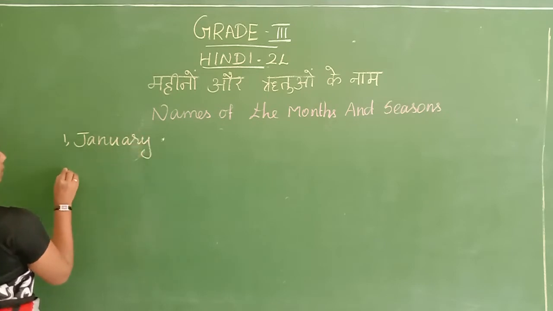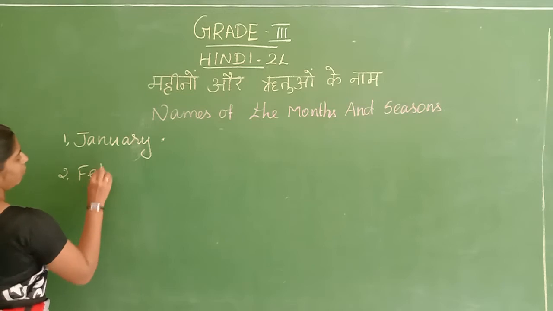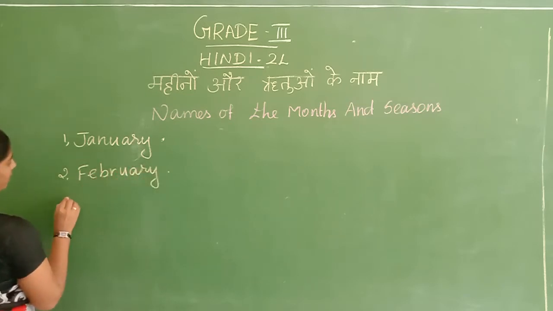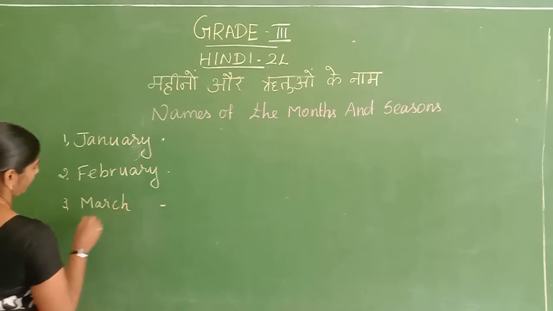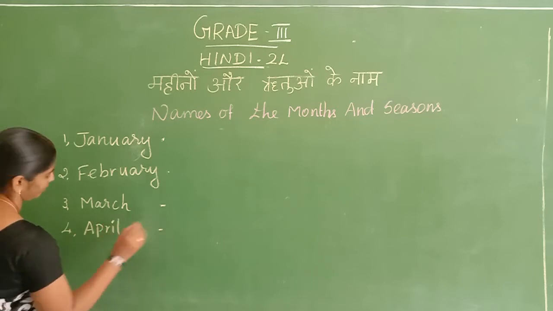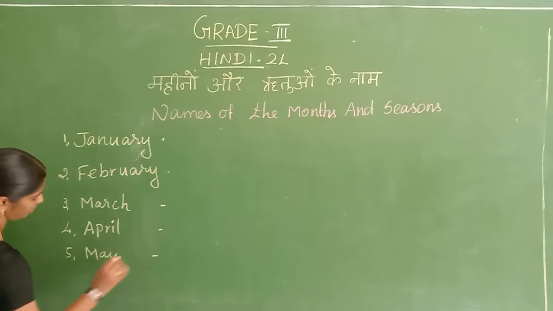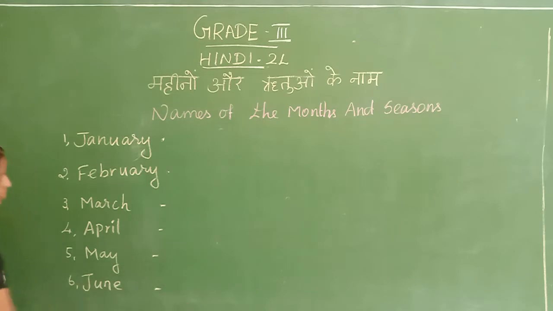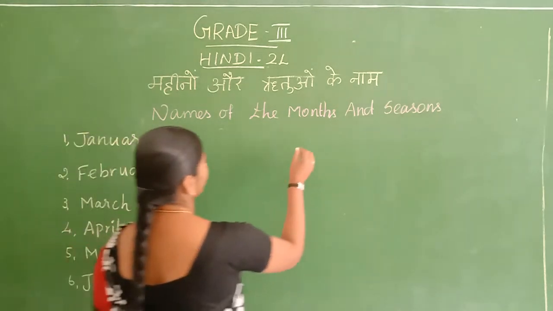Okay, the next: February, March, April, May, June. June month we know well because the school started with the June month, no?